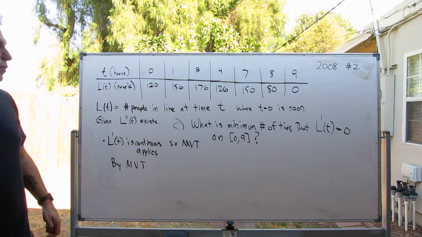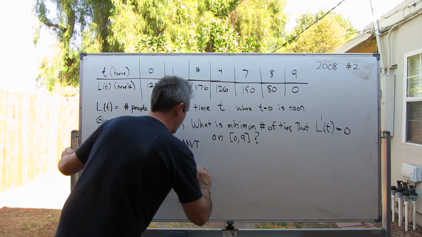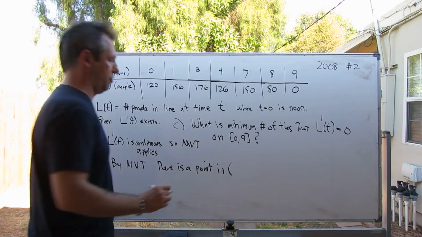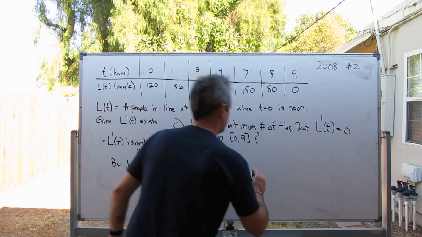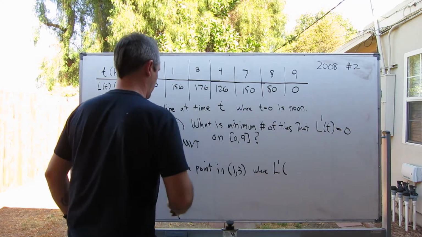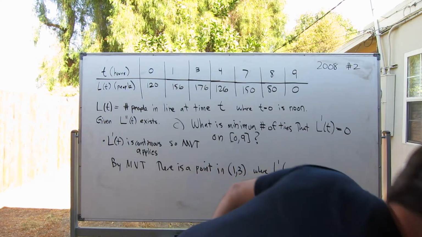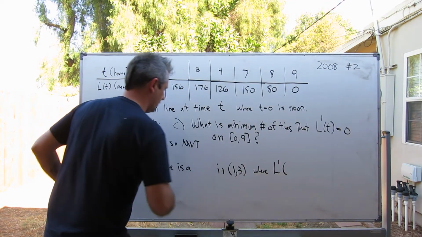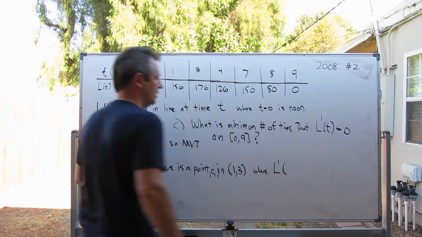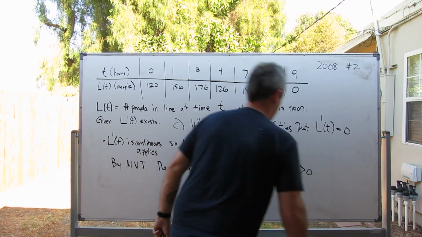So by the mean value theorem, there is a point in the interval from 1 to 3, let's give it a name, we'll call it C1, in 1 through 3 where L prime of C1 is positive.